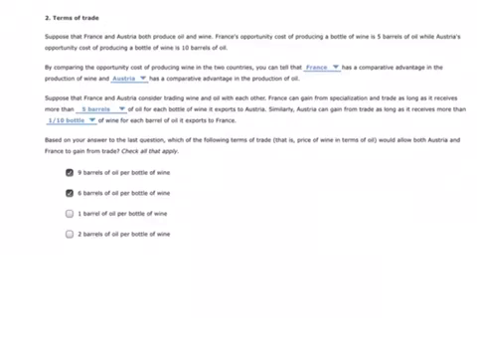As long as the terms of trade are between those numbers, then they should trade. For example, if a bottle of wine costs 6 barrels of oil, they should trade. If it costs 9 barrels of oil, they should trade. So I hope this helps. Let me know.